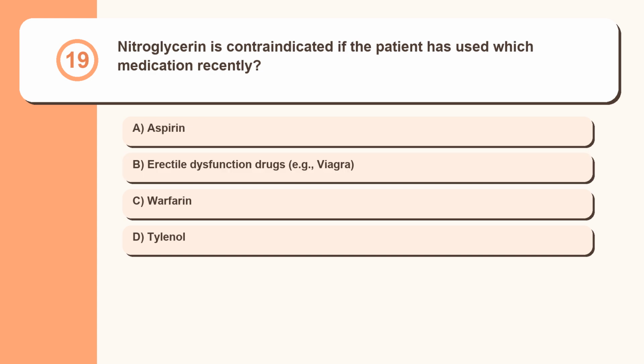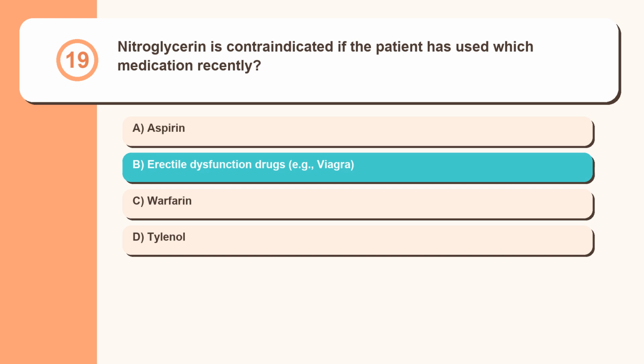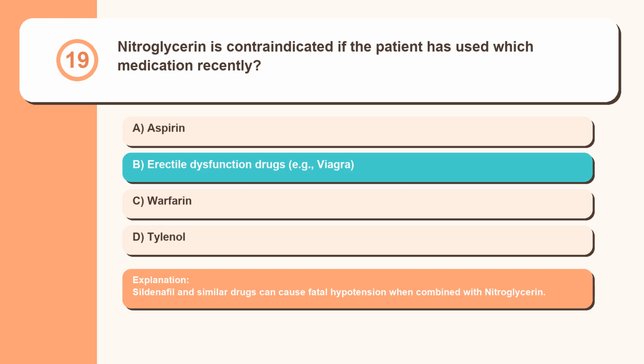Question 19. Nitroglycerin is contraindicated if the patient has used which medication recently? Aspirin, erectile dysfunction drugs, example Viagra, warfarin, Tylenol. Sildenafil and similar drugs can cause fatal hypotension when combined with nitroglycerin.